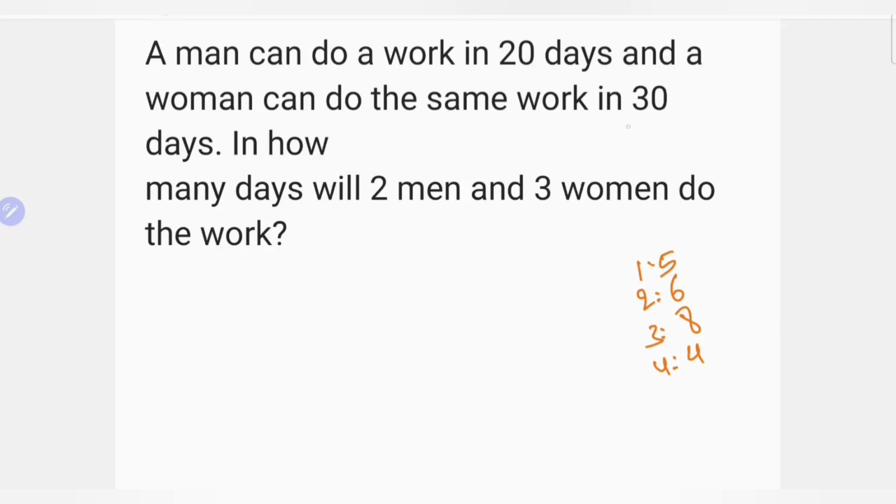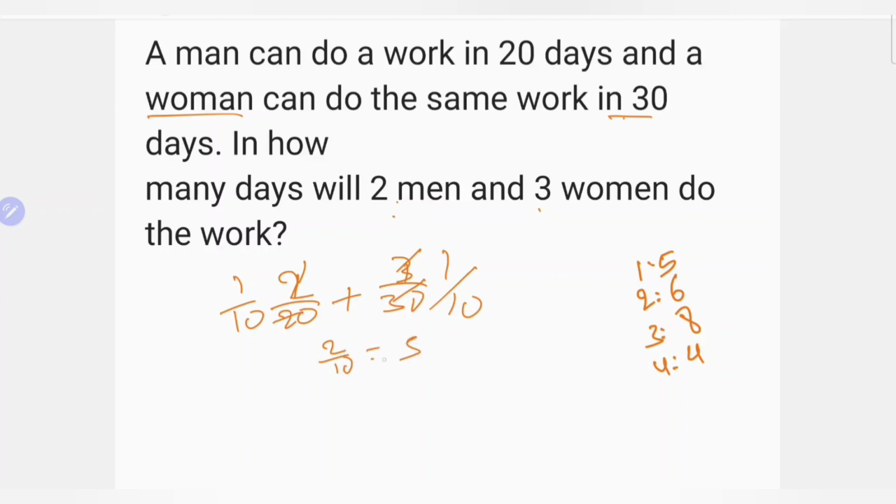A man can do a work in 20 days and a woman can do the work in 30 days. How many days for 2 men and 3 women? Here a man can complete the whole work in 20 days. 1 day work will be 1 by 20, and a woman can do the work in 30 days. 1 day work will be 1 by 30. Here 2 men and 3 women. After this, don't go to LCM. It is 1 by 10, it is 1 by 10. 1 by 10 plus 1 by 10, 2 by 10, nothing but 1 by 5. It is 1 day. Whole work will be 5 days.